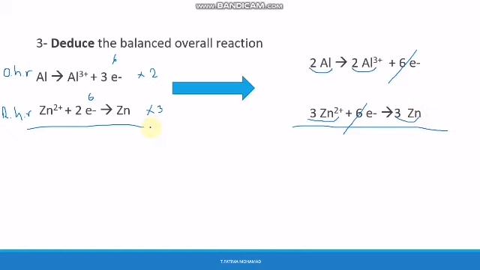Okay, let me write the reaction here. 2Al + 3Zn2+ gives us 2Al3+ + 3Zn.